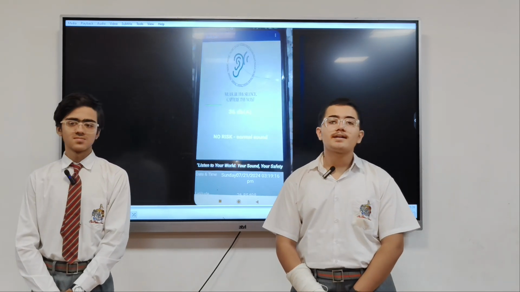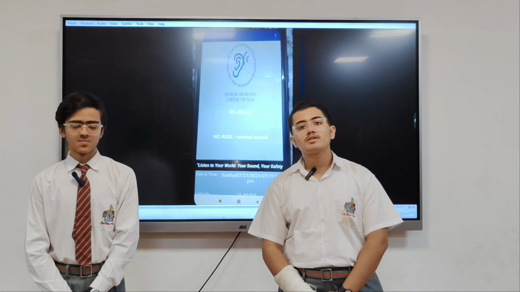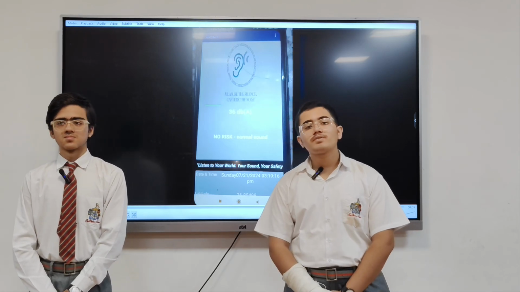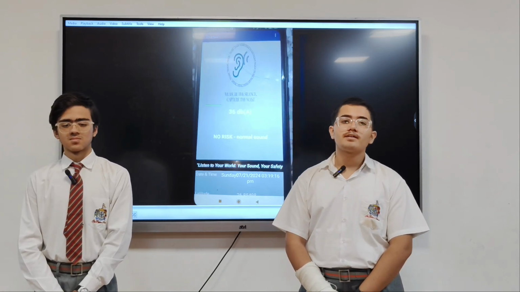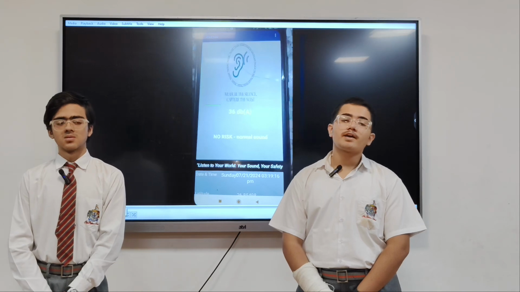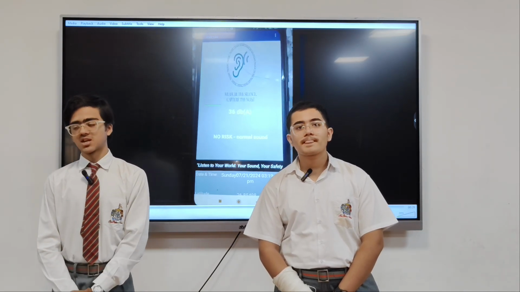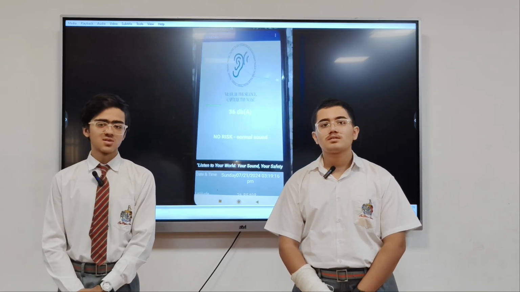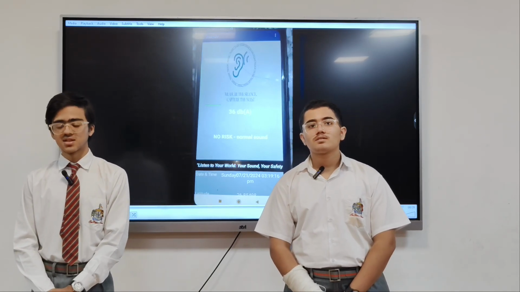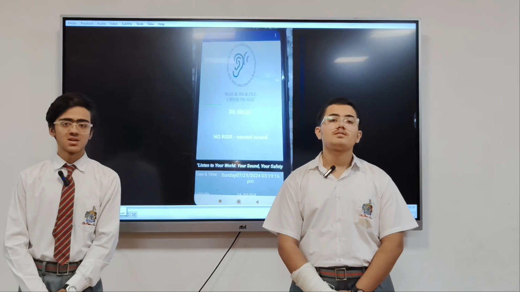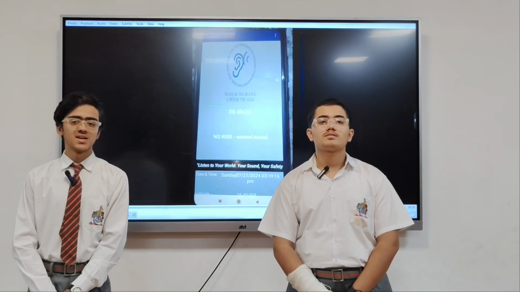Our project, titled Awaaz App, has been created using MIT App Inventor. It is a software which helps us in creating and designing an app, and we can also connect it with various Google tools. Awaaz App is a mobile application designed to turn any smartphone into a noise monitoring device. It includes sound level recording, GPS integration, cloud-based storage, and user-friendly interface.